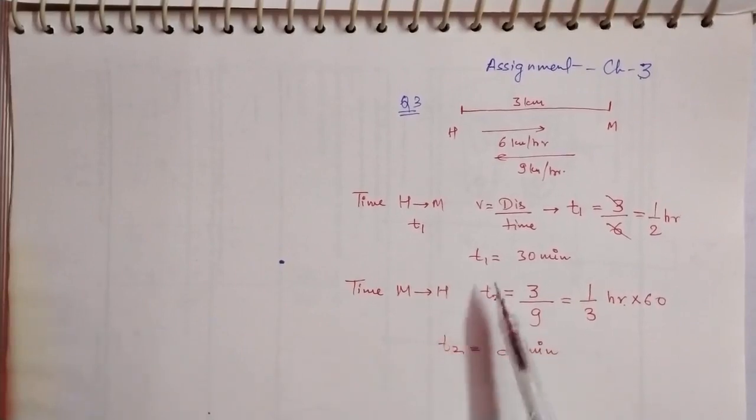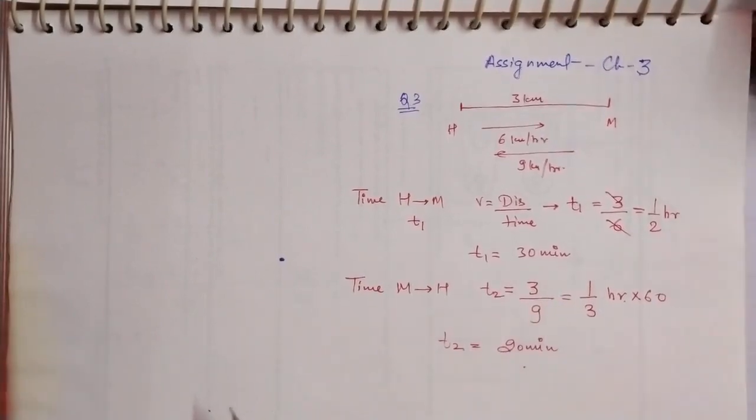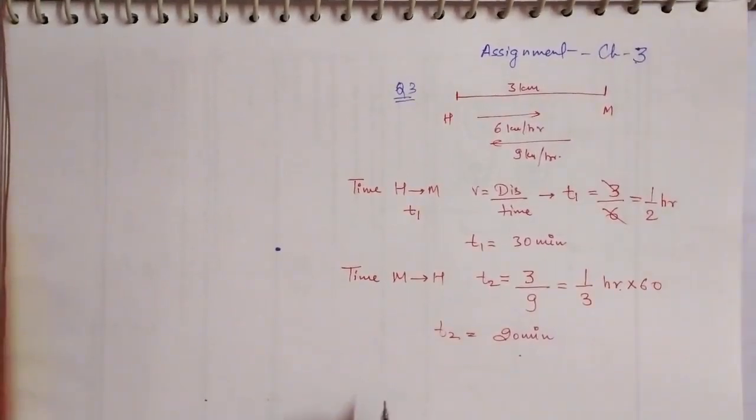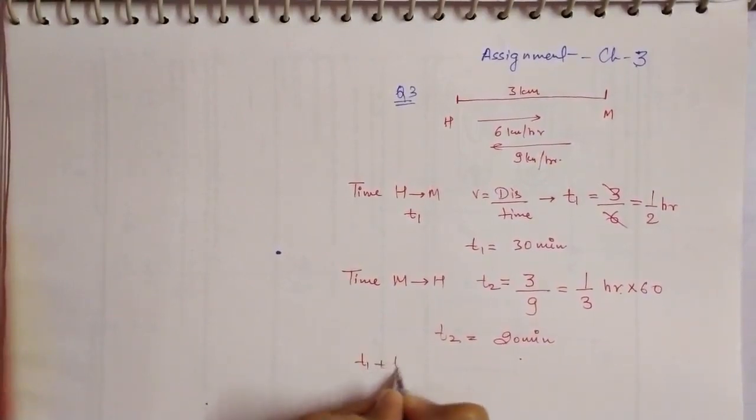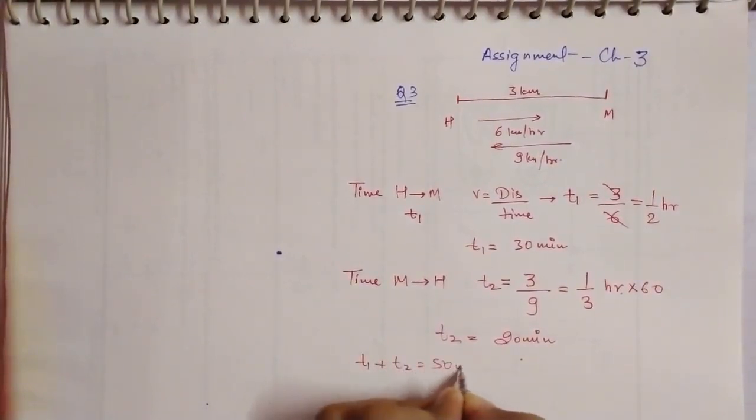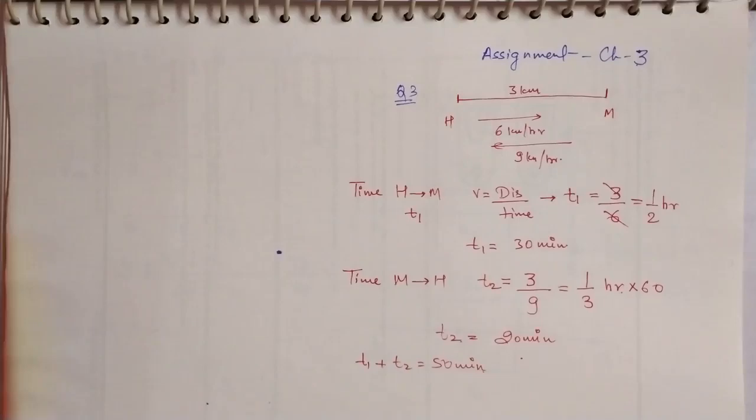So what is the total time that he has taken? Going is 30 and coming back is 20. That means the total time taken by him was t1 plus t2, which is equal to 50 minutes. So in 50 minutes he has finally returned to the initial position from where he started.